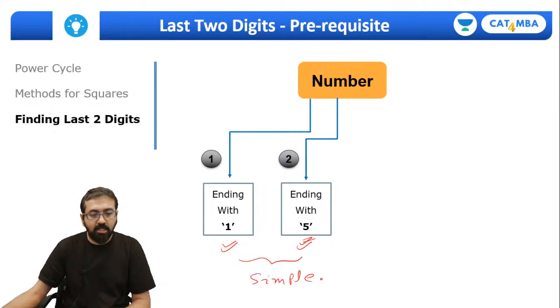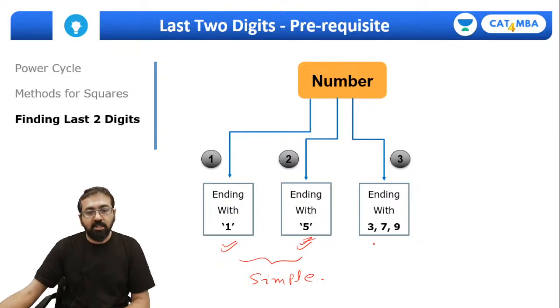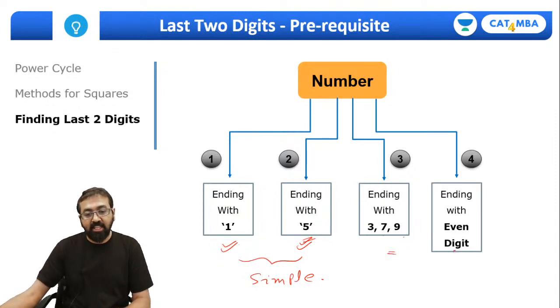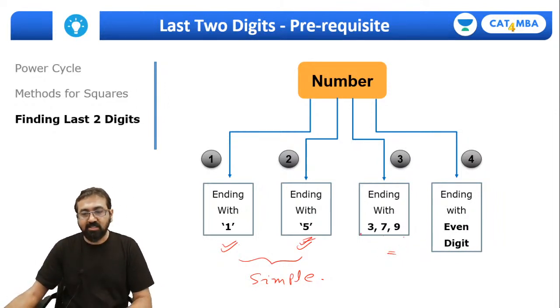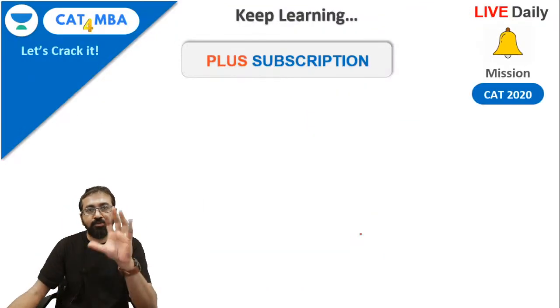The easiest among all. Then we'll look at whether the number is ending with 3, 7, 9. So if the number is an odd number ending in either 3 or 7 or 9, the approach will be different. And if it's an even number, that means last digit is 0, 2, 4, 6, 8, then the approach will be different. So we need to discuss these 4 approaches in next 5 minutes.